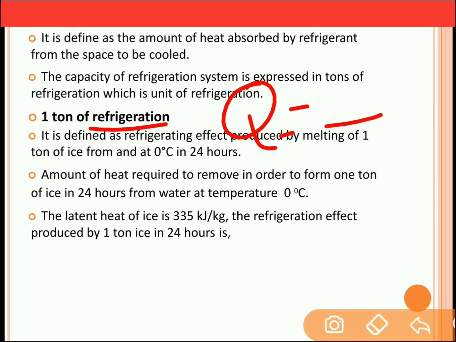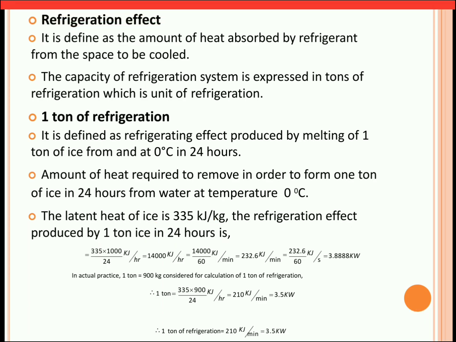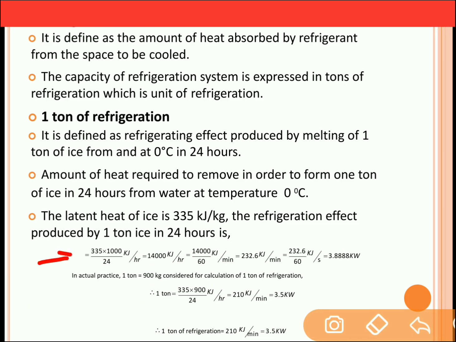ton of refrigeration. Now we know that the latent heat of ice is 335 kJ per kg. Then the refrigeration effect produced by 1 ton of ice in 24 hours is 335 into 1000 divided by 24. So latent heat means what? Latent heat is the heat which is removed from the ice to convert ice into water. Now latent heat over here is 335 kilojoule per kg, and we have 1 ton of ice. So the weight of 1 ton of ice is 1000 kg.